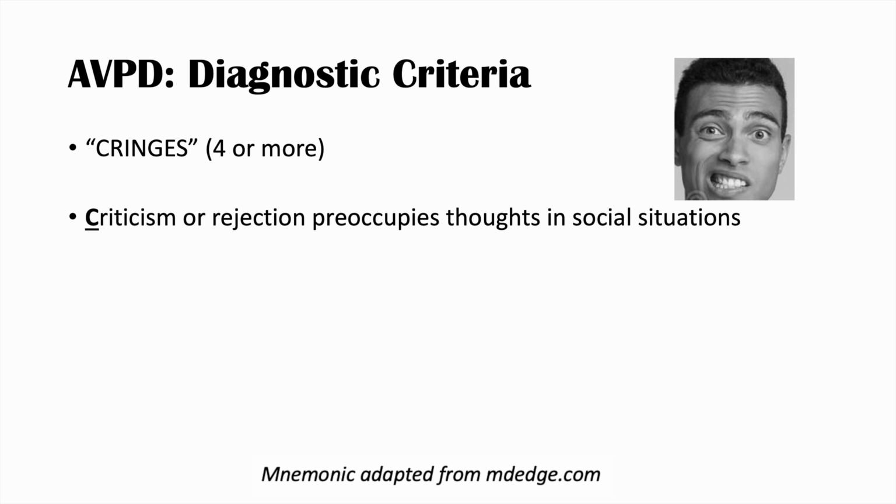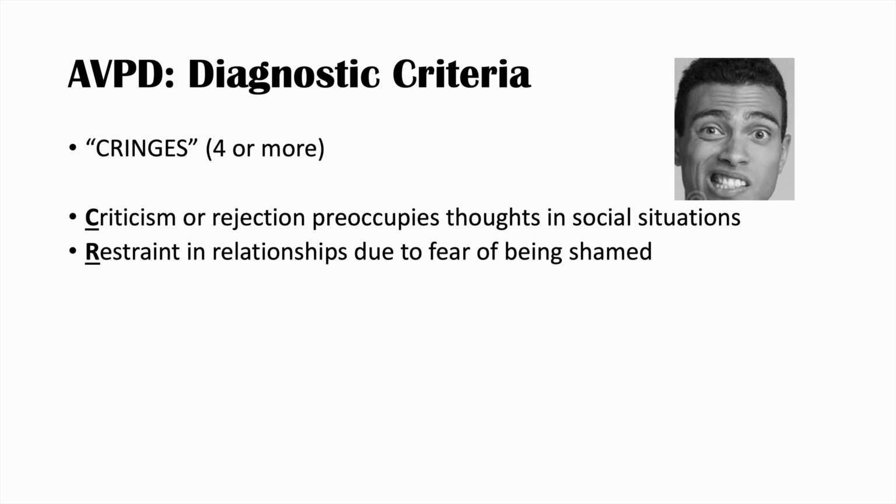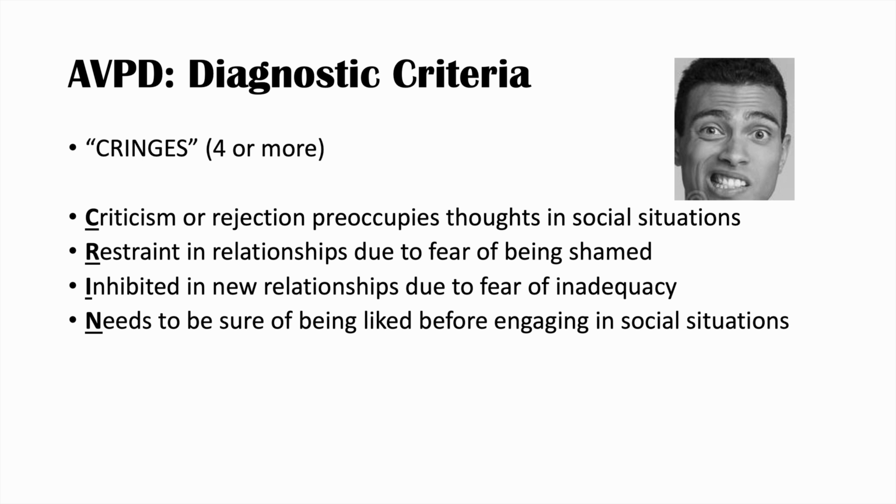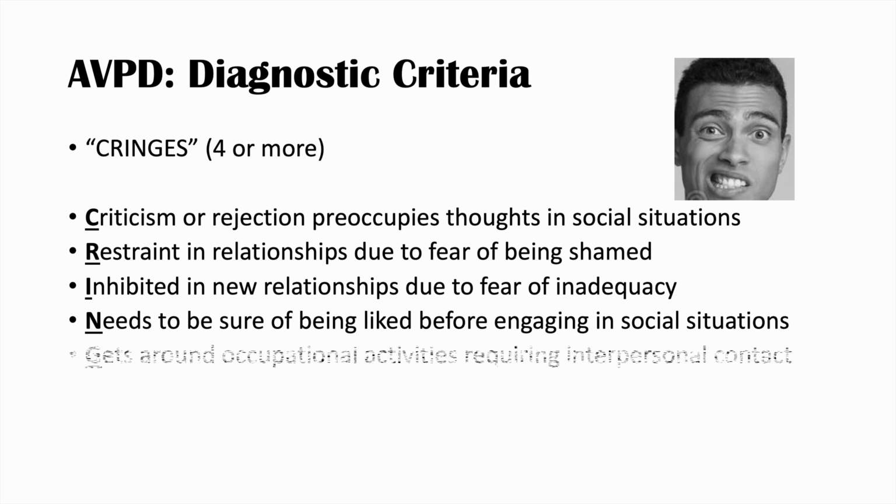So C stands for criticism or rejection, preoccupies thoughts in social situations. R is there's restraint in relationships due to fear of being shamed. I is there's inhibition in new relationships due to fear of inadequacy. N is that the patient needs to be sure of being liked before engaging in social situations.